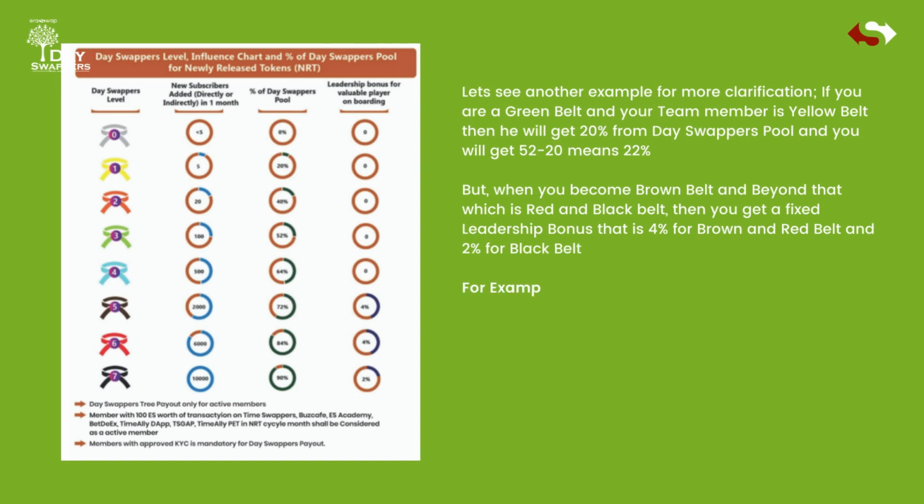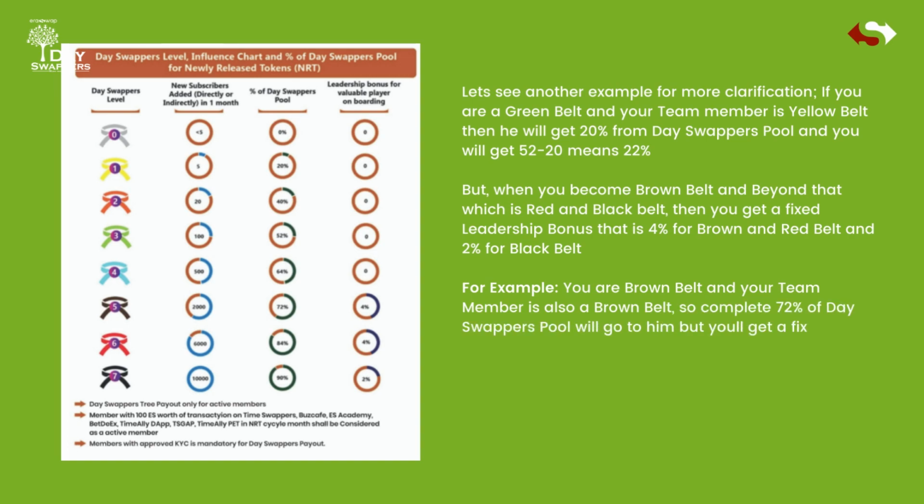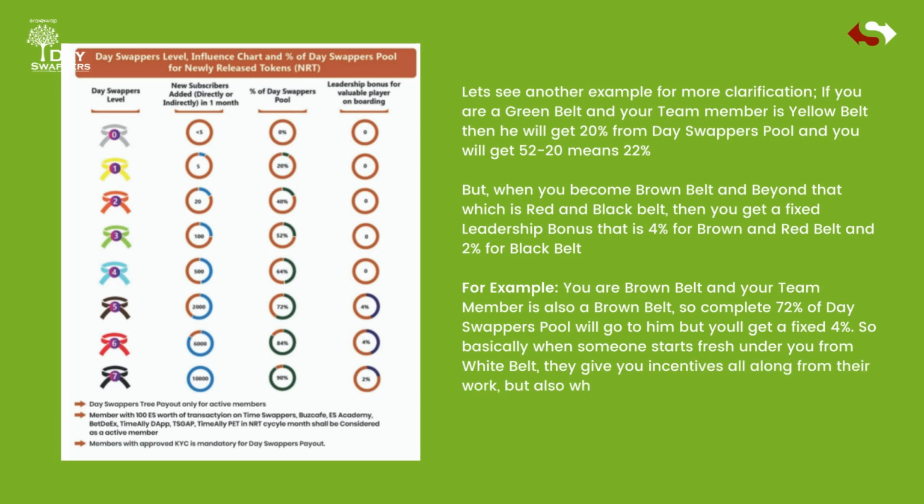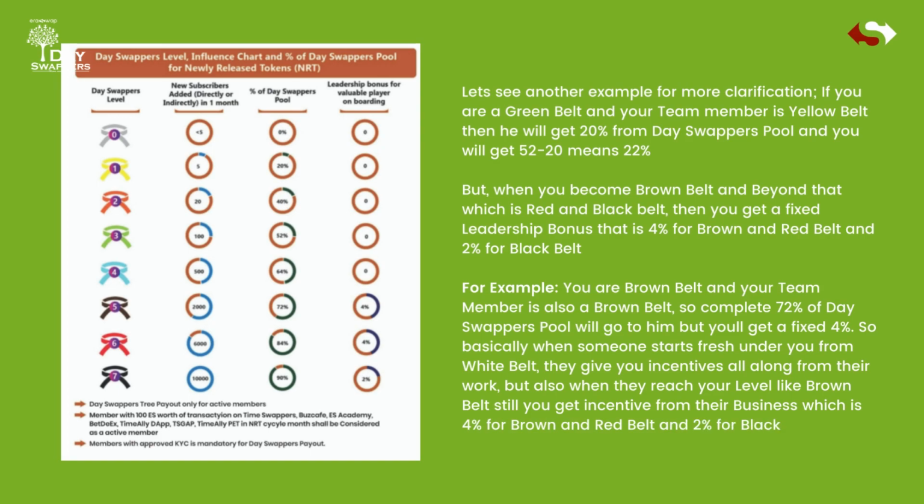For example, you are a brown belt and your team member is also a brown belt, so the complete 72% of DAOswapper's pool will go to him, but you'll get a fixed 4%. So basically, when someone starts fresh under you from white belt, they give you incentives all along from their work, but also when they reach your level like brown belt, you still get incentive from their business, which is 4% for brown and red belt and 2% for black belt.